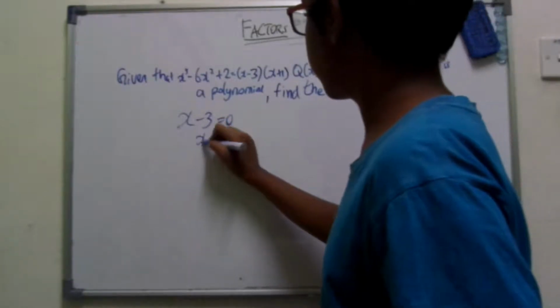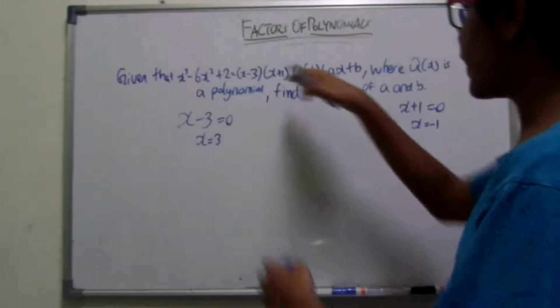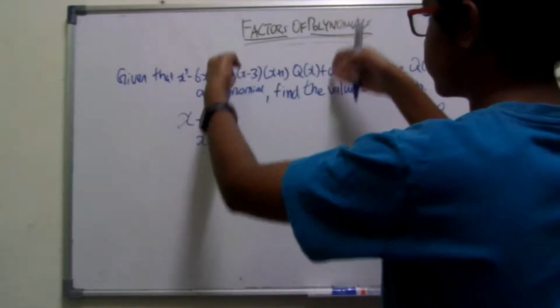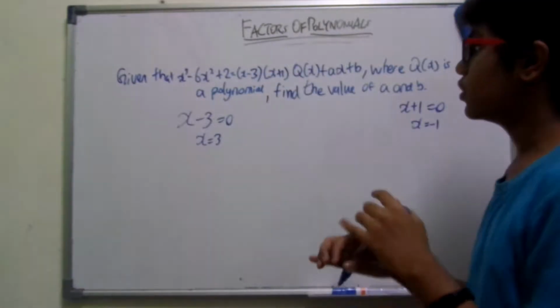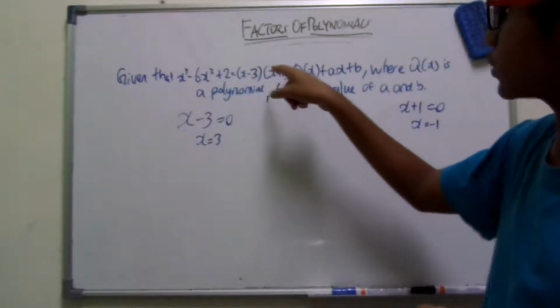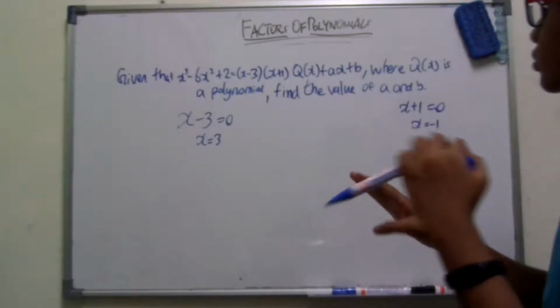So if I substitute x equals 3 or x equals negative 1, this entire part will be wiped out. So x equals 3, 3 minus 3 is 0, and 0 times this is 0. This part is totally wiped out, making our equation much simpler.